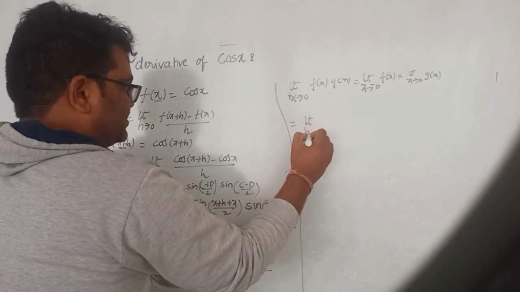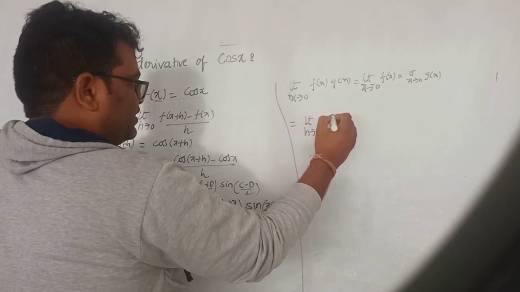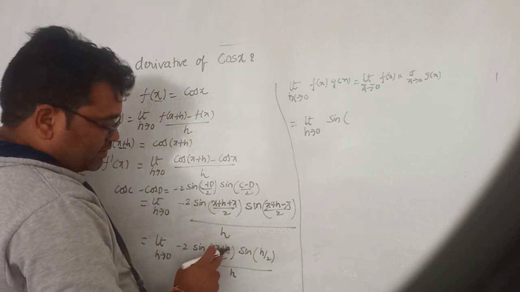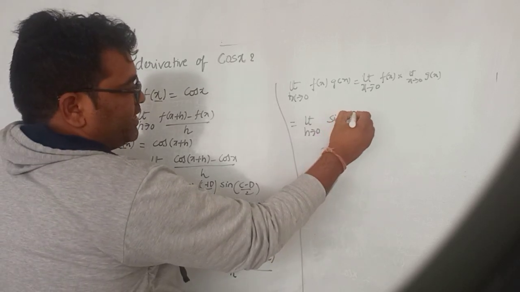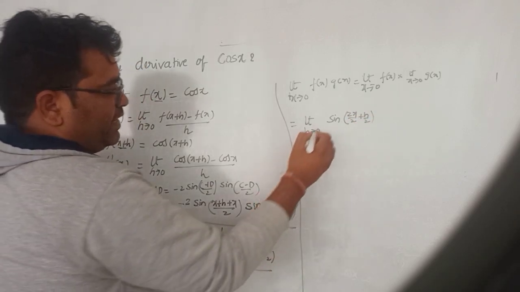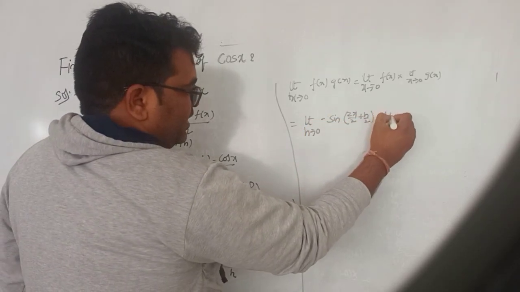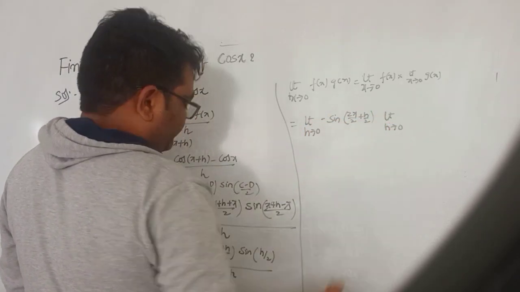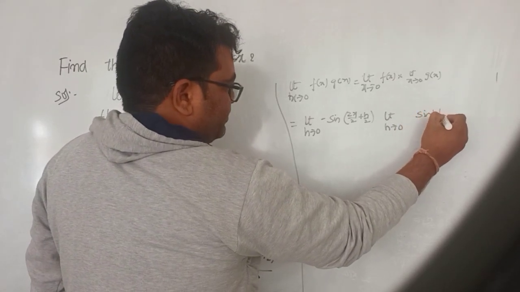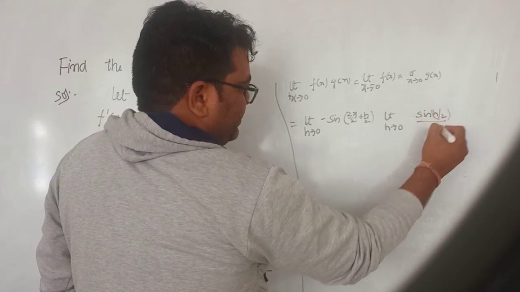Limit h tends to 0 of sin of (2x plus h) by 2, so 2x by 2 plus h by 2, with the minus, then limit h tends to 0 of sin of h by 2 divided by h.